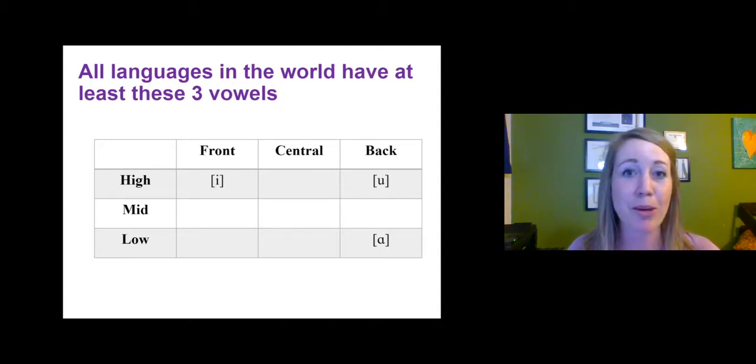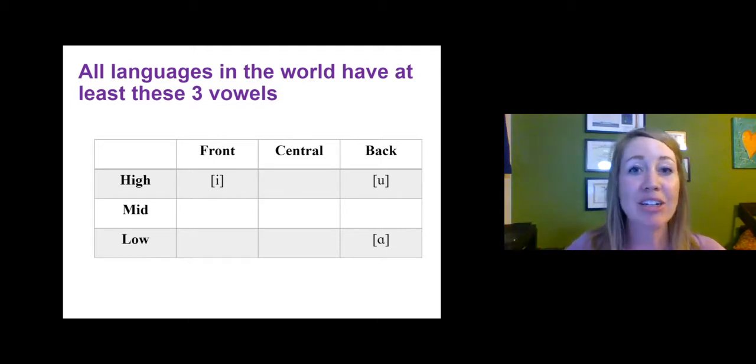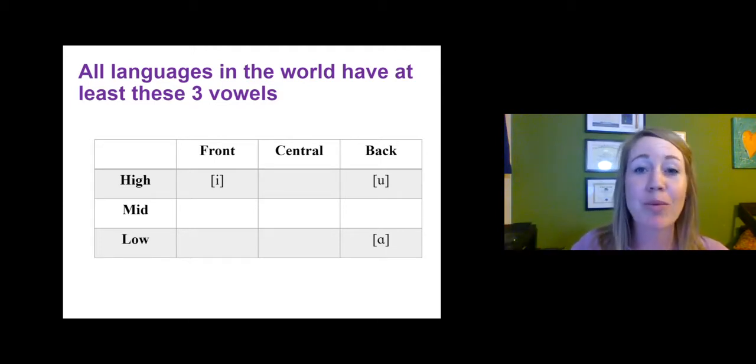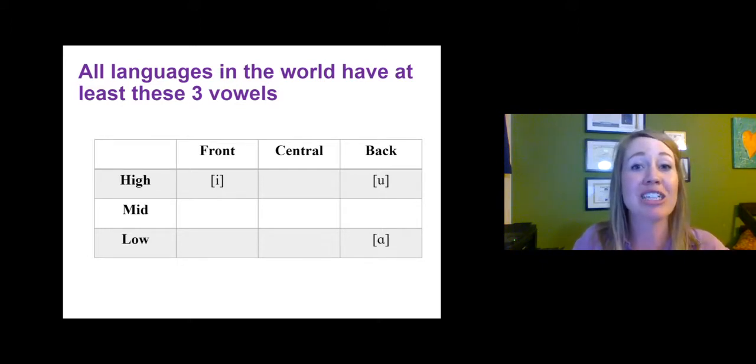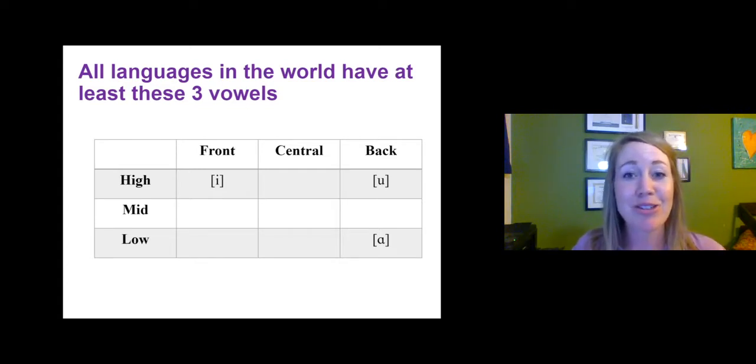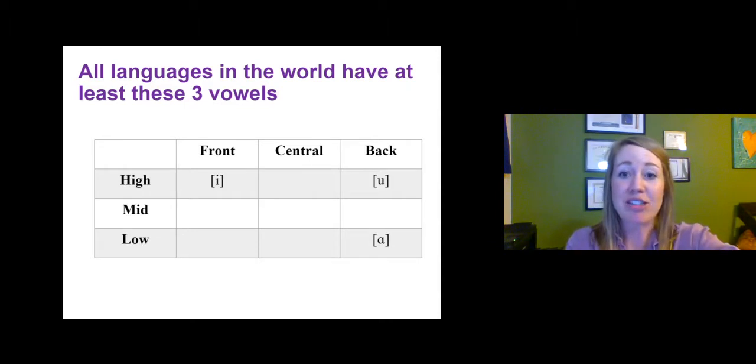So this is super great because I already can tell you that if I'm going to try to learn Mandarin, I know Mandarin will have these 3 sounds. I can bring in those 3 sounds from my English language into Mandarin and be successful with those 3 sounds. So this is a great thing to have. So all languages have these 3 sounds. Let's take a look at what these 3 vowels are.